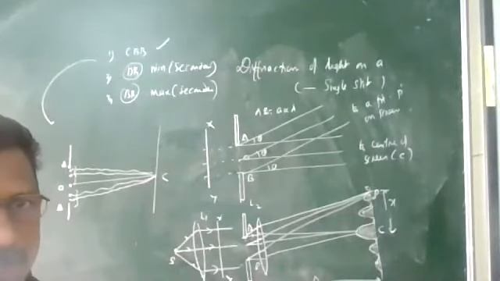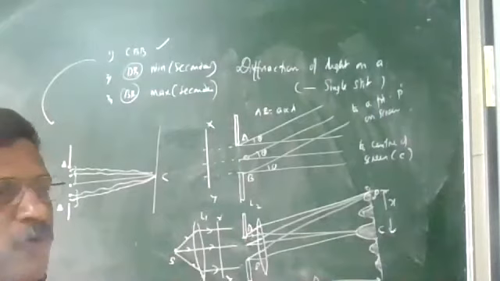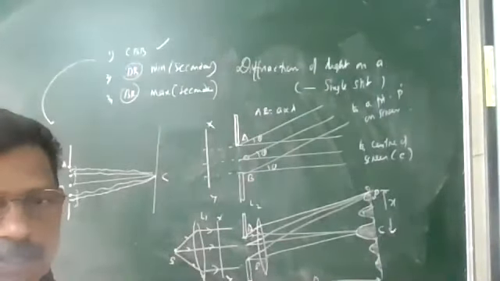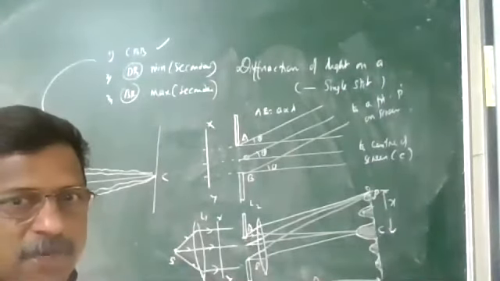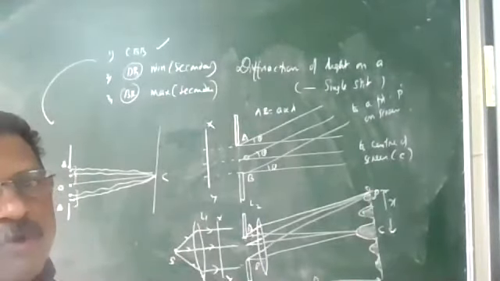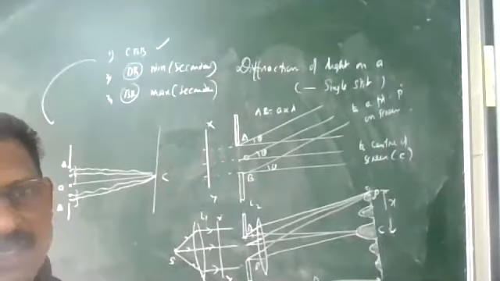If the screen is there and coherent sources are there, then the point P is at a distance x from the center. The path difference between the coherent waves going to the point P on the screen is x into small d divided by capital D. Yes, that we derived.